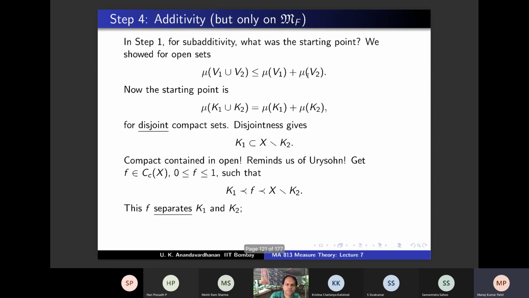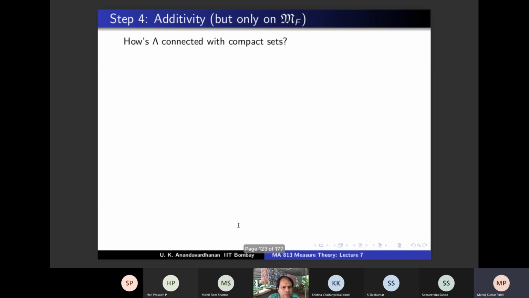F is 1 on K1. So K1 precedes FG. And what precedes, K2 precedes what in terms of F and G? K2 precedes 1 minus F times G.